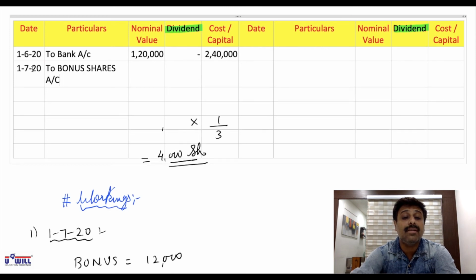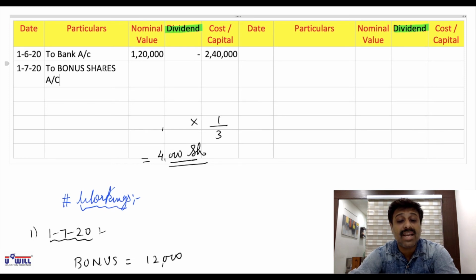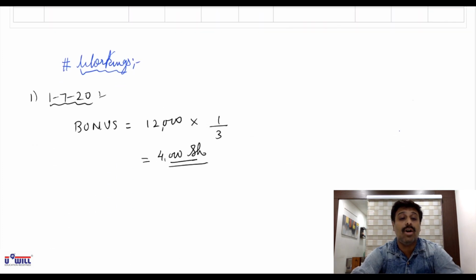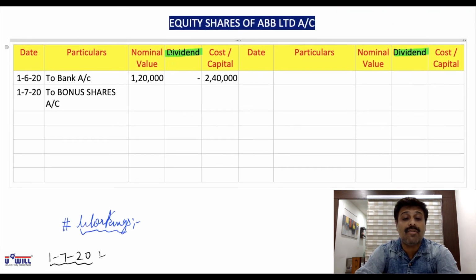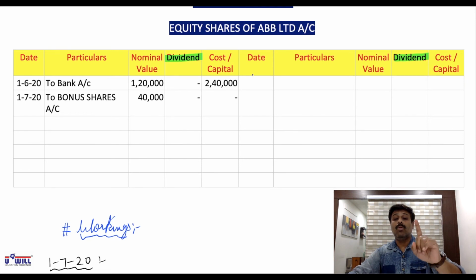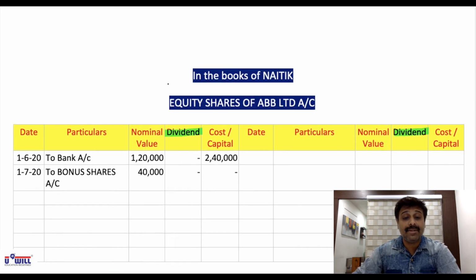Are you paying anything? No. So bonus shares will simply be written as to bonus shares account. You have got 4,000 shares in bonus, right? So what will be the nominal value of those 4,000 shares? 4,000 into 10, 40,000. Nothing will come in the column of dividend and nothing will come in the column of cost or capital. What did I make you write in the summary? In cost or capital, nil amount will come because you are not paying anything.